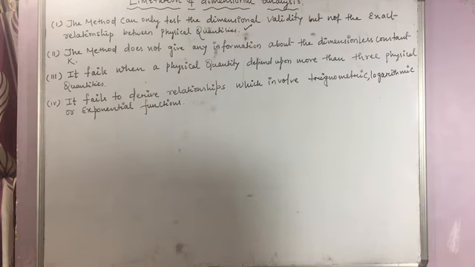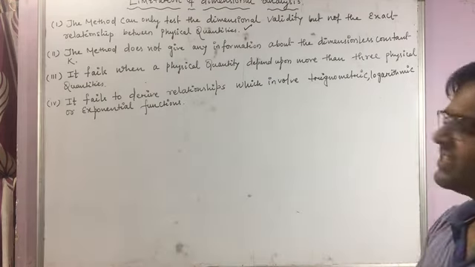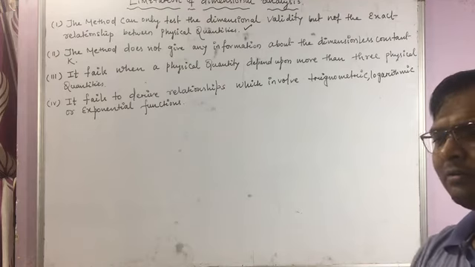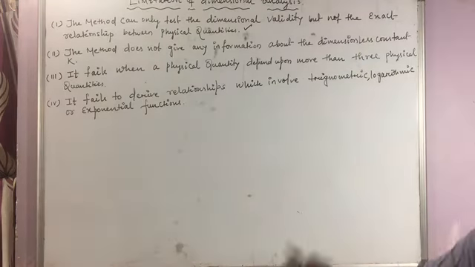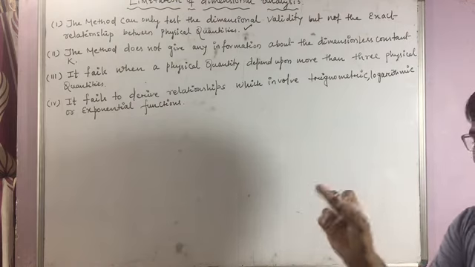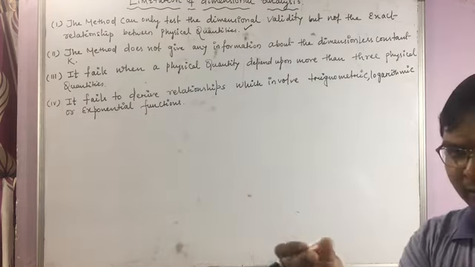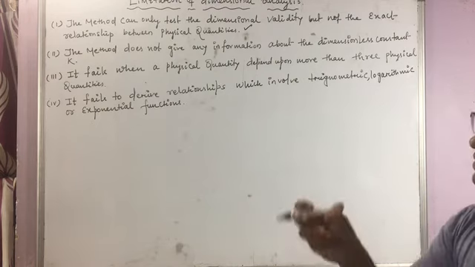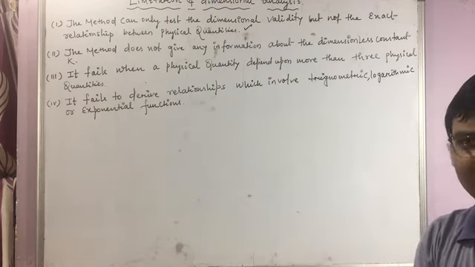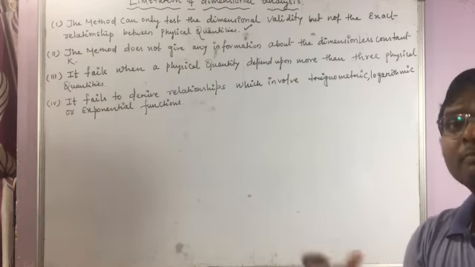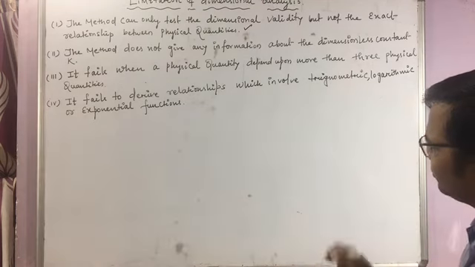The first limitation is that this method can only test the dimensional validity. It won't tell you whether a mathematical equation involving physical quantities is physically correct. That equation may be dimensionally correct, but physically it may be incorrect. Let me show the example.